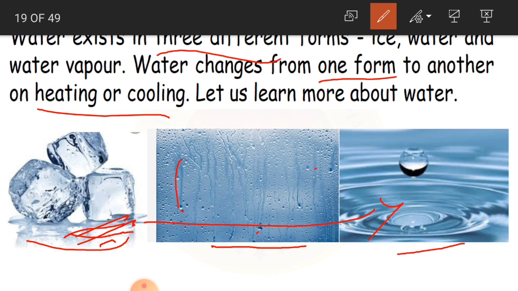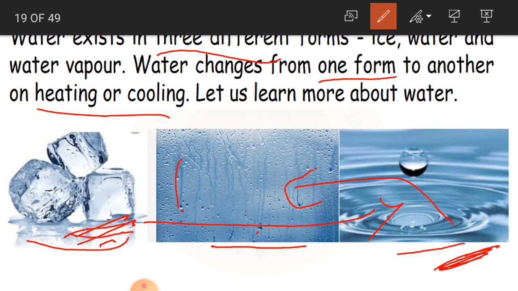Again, if this water is heated, what happens? It is going to evaporate and we can see the water vapor. When we heat water in a vessel, you can see the water vapor.